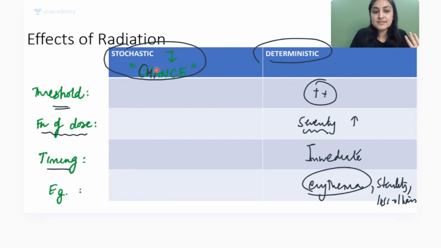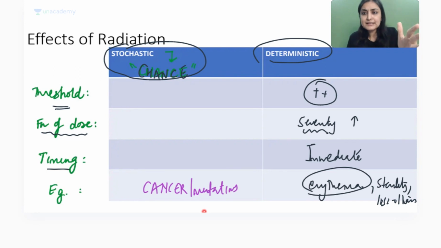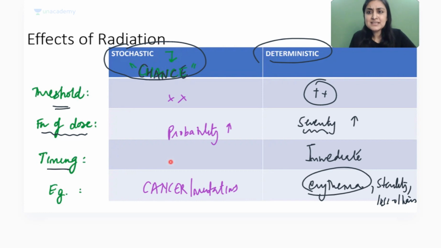Exact opposite, stochastic. It is a matter of chance. It's a matter of chance whether it will happen to you or not. Remember the example, you will not forget. Cancer, or mutations. Is there a threshold? That this much radiation, you'll get cancer? No, there's no threshold here. What is the function of dose? But more the radiation, more is the probability that you will get cancer. So your probability increases with the amount of radiation. Timing, is cancer immediate? Today radiation, tomorrow cancer? No. It is delayed. Everybody got it? Now tell me, where does cataract figure? Chalo, use logic. Cataract, stochastic or deterministic?